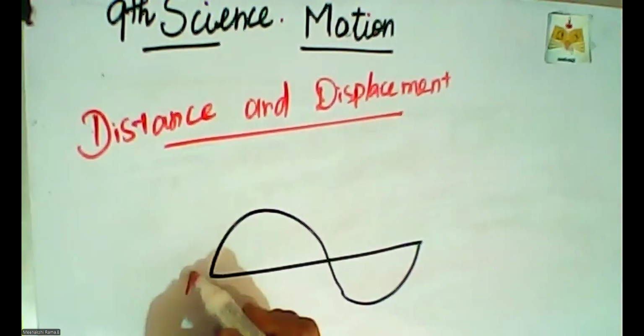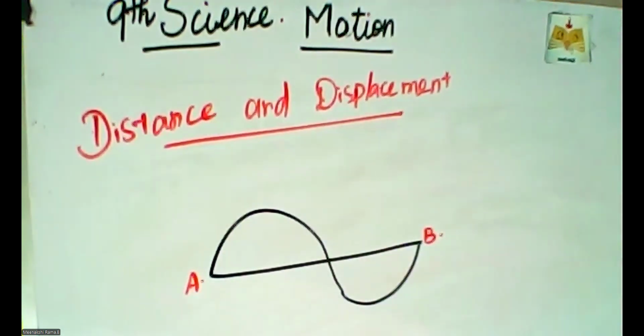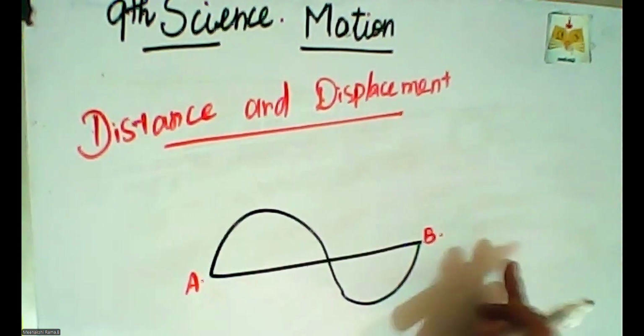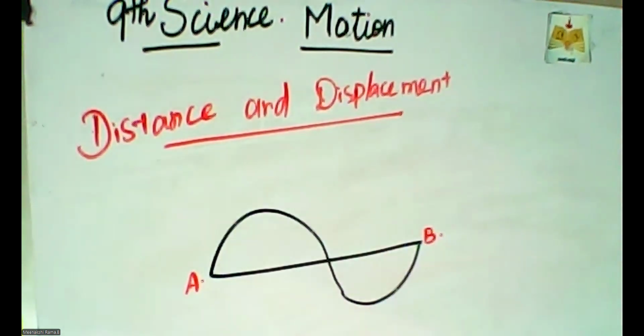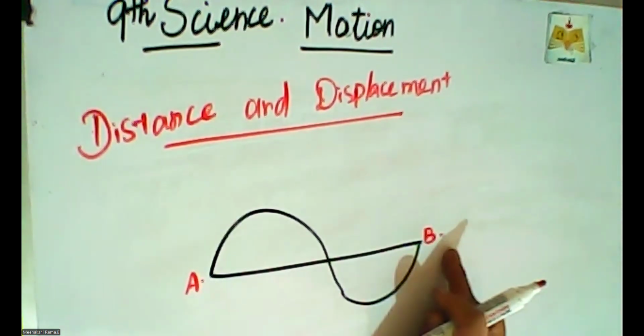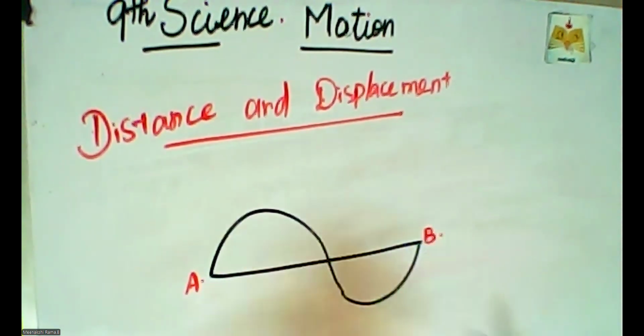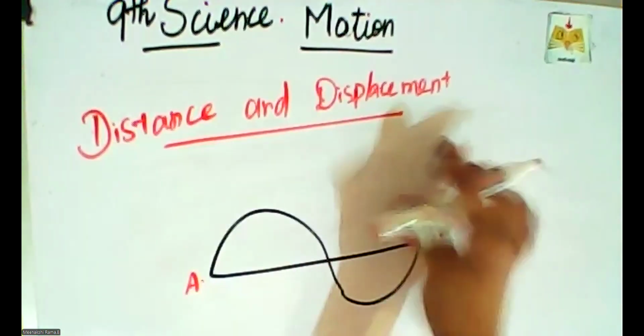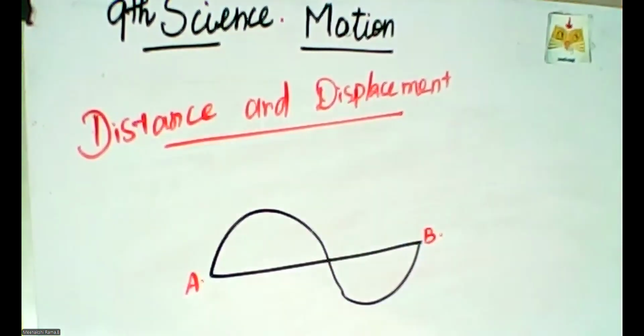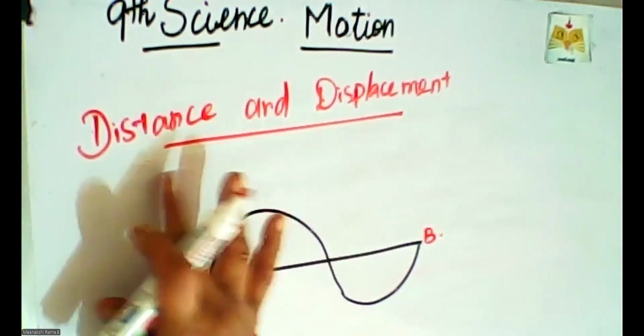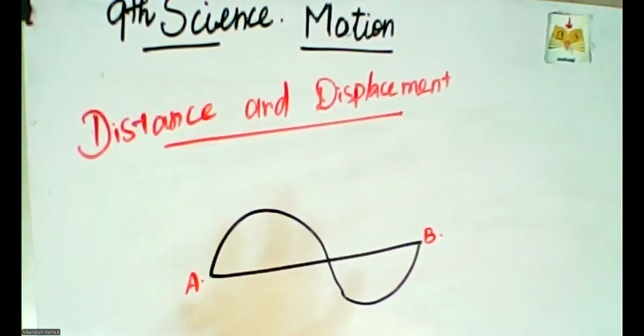So, this is the example diagram of distance and displacement. This point is considered as A, the initial point, and the end point is considered as B. The car, or any vehicle, is moving from point A to point B. What is distance? What is displacement? With the help of this diagram, we can clearly understand the concept of distance and displacement.